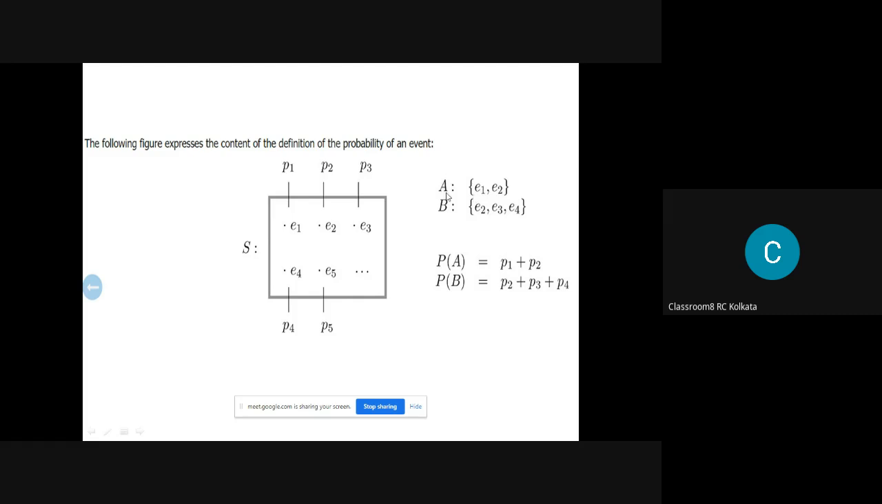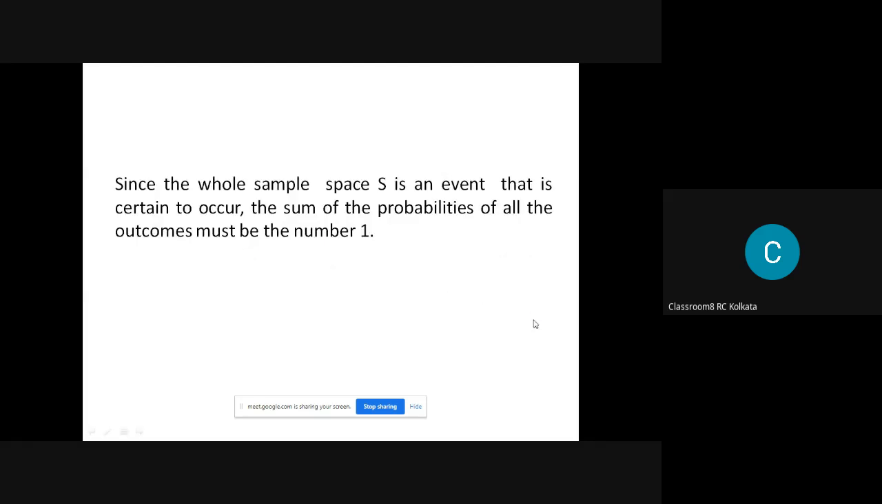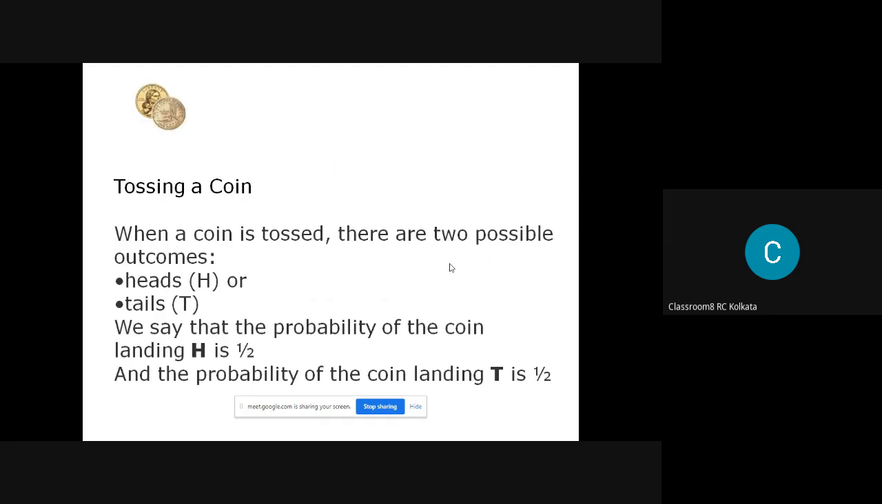Say A is one experiment where we are flipping the coin twice, and B is another experiment where we are flipping the coin thrice. So how do we calculate the probabilities at that time? This is what is being done. And obviously, the sum of the probabilities of all the outcomes will be 1. So it will come like 0 point something, and probabilities are expressed as fractions, so the total will come to 1.